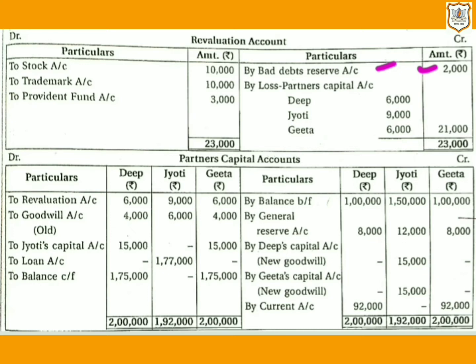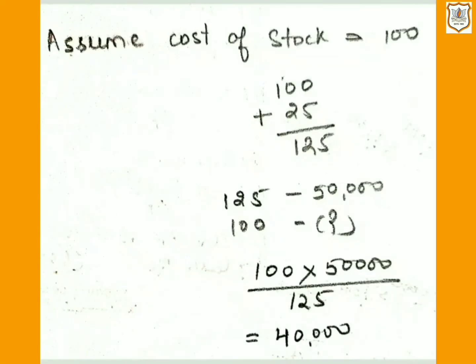Third point, stock is shown in the books at 25% more than its cost. Stock to be recorded at cost. Let us see working note for stock. Assume cost of stock is equal to 100 and it is given in the question that stock is shown in the books at 25% more than its cost.